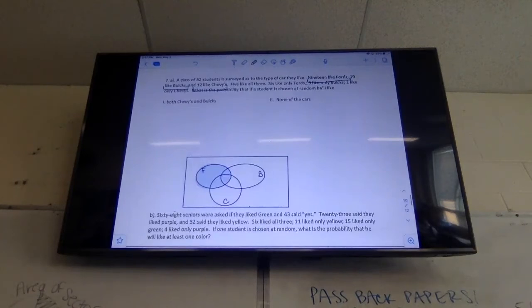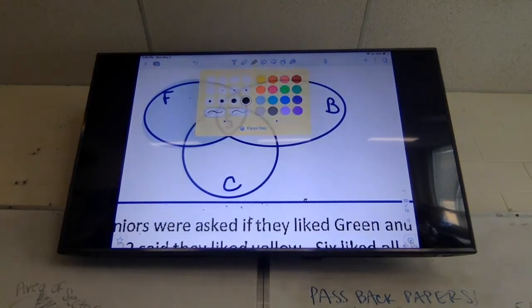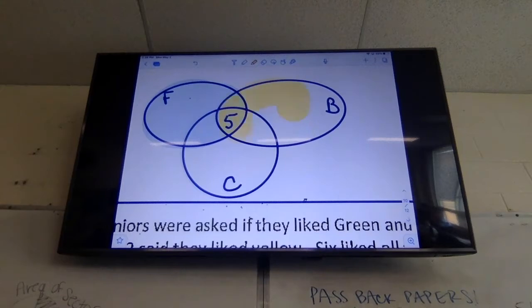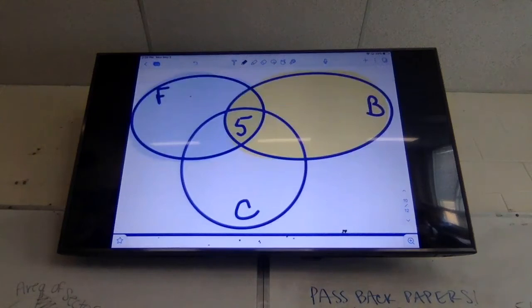But it does say 5 like all 3. So let's put 5 in the middle box. This box right here is in all 3 circles, so there are 5 kids that like all 3. Next, it tells me how many kids like only Fords. It says 6 like only Fords and 3 like only Buicks. So I'm going to write 6 in the big box of the Ford, and I'm going to write 3 in the big part of the Buick.